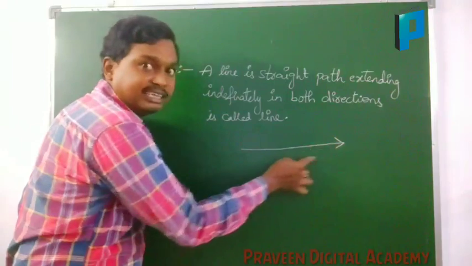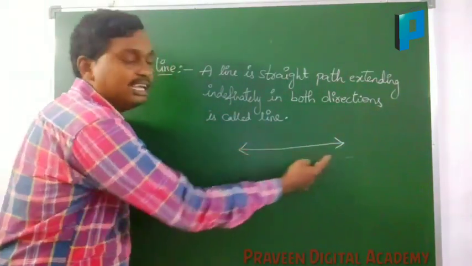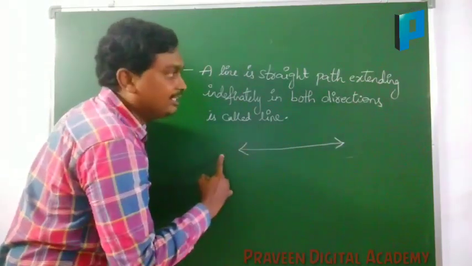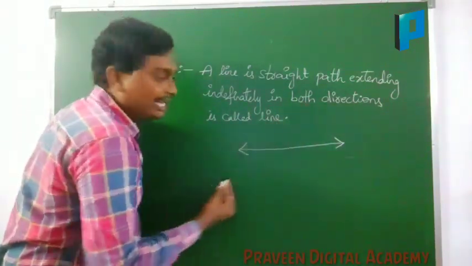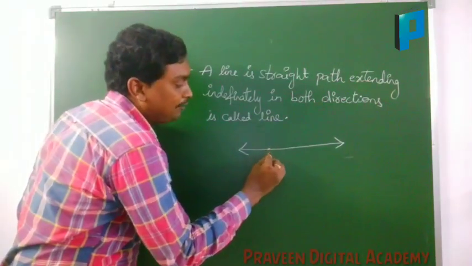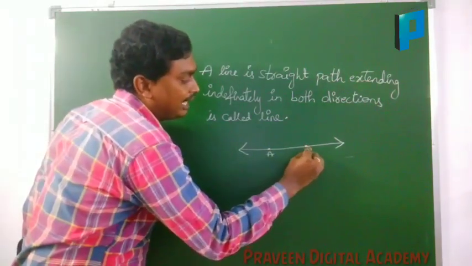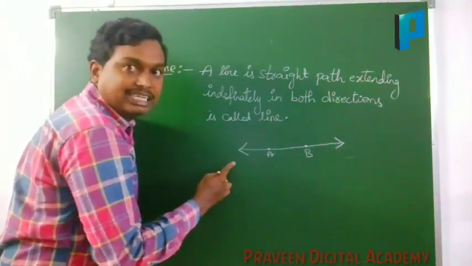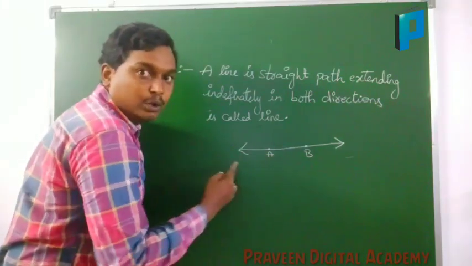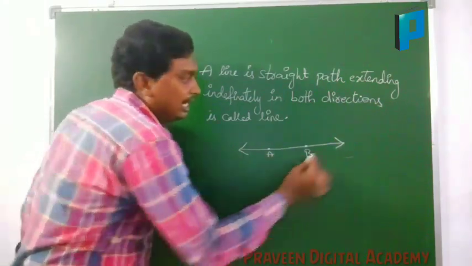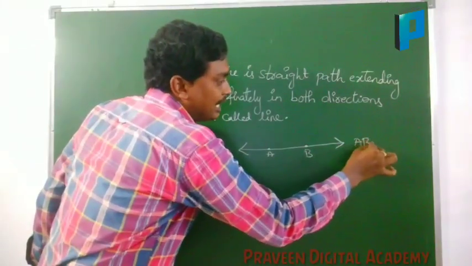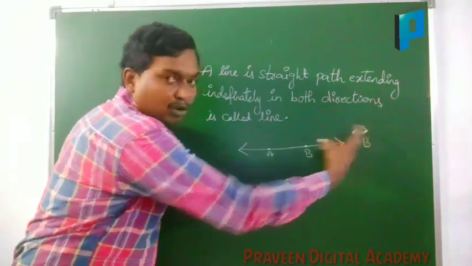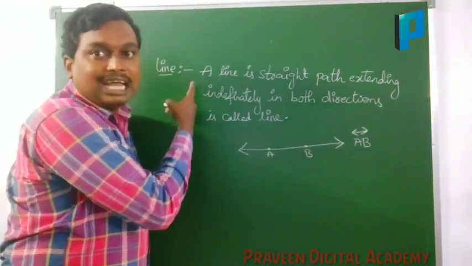It can be extended in this direction, and it is extended in this direction. A line which is extended in both directions is called a line, and here I can keep two points, A and B. I can say this line is called line AB. To represent this symbolically, we show it like this, line AB. If you keep arrows on both sides, we call it a line.